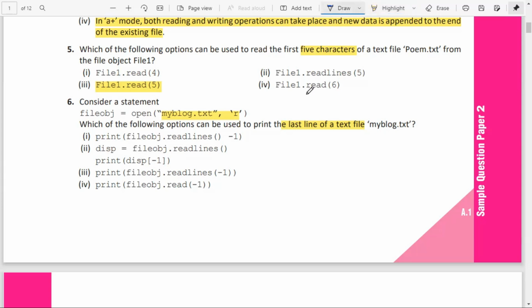If it is a list, this is the indexing, so the last element will be at -1. The list name is disp, so disp[-1] will give the last line. So what is the correct answer to this one? Option 2. This will give the last line.